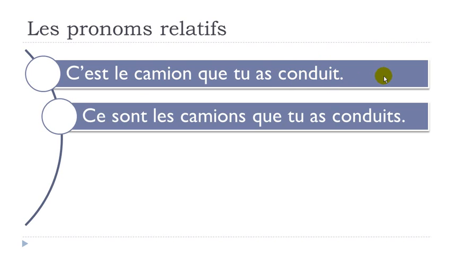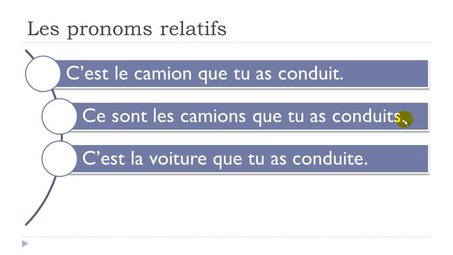But if we put the same sentence, but in the plural, in that case, ce sont les camions que tu as conduits, okay? You will have this S, you don't pronounce it, but it will be here. Now, the feminine. So we take la voiture, the car. La voiture, it's feminine. C'est la voiture que tu as conduite.